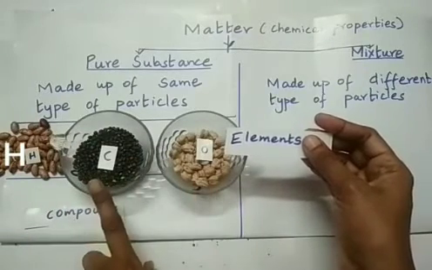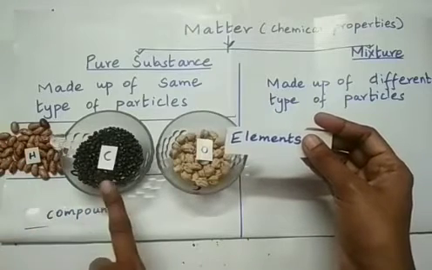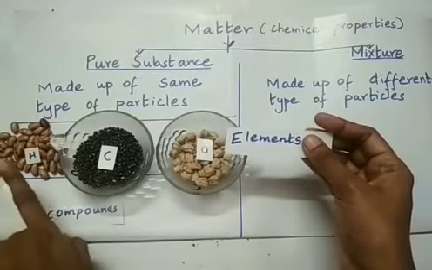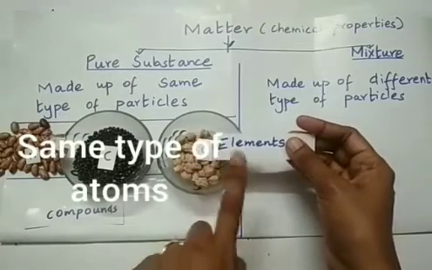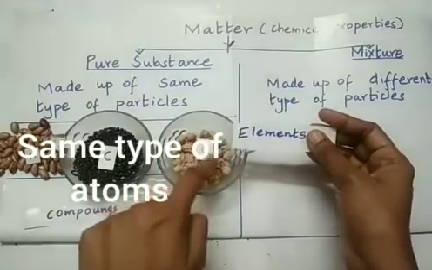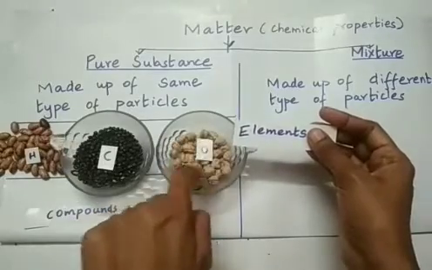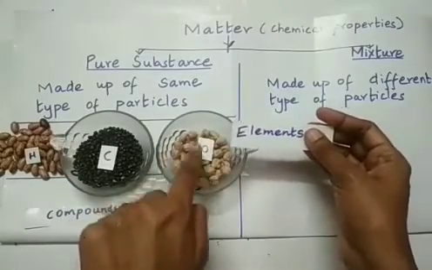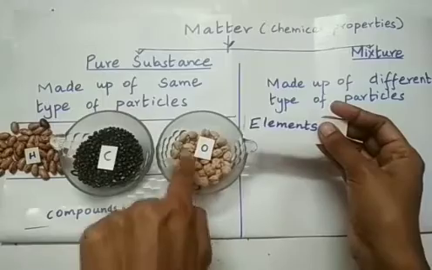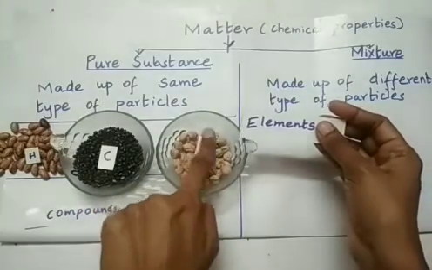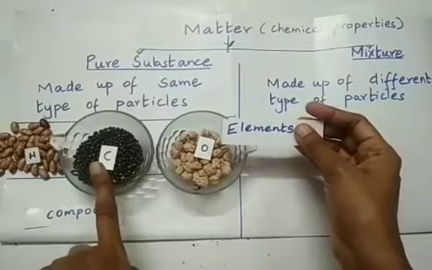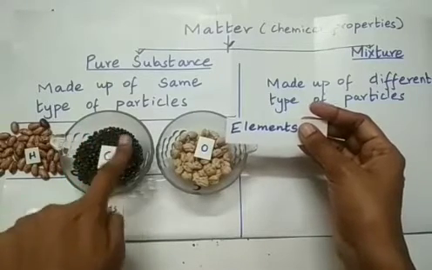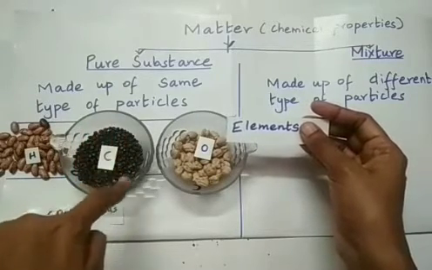Here I have represented the atoms of each element with different food materials, cereals and pulses, for you to understand that an element is a pure substance made up of similar type of particles. Similar means same type, right? So if you consider the atoms of oxygen element, all are similar, and that is why I have denoted the atoms with the same particles. Similarly, if you consider the element carbon, you see the atoms here, they are similar in all ways.